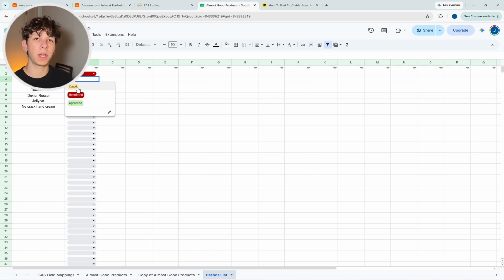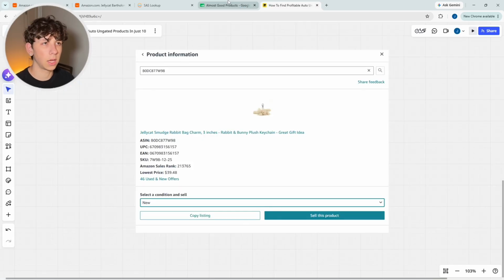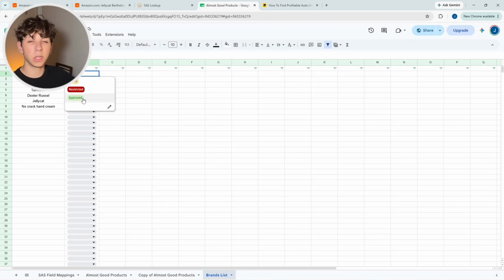And this is going to be a brand that you're going to want to save for when you keep selling on Amazon down the line. And as you start making sales, that brand could eventually become auto approved once Amazon trusts your account more. If you're not seeing that request button, that means that brand is hard restricted, which means they're not accepting applications to sell that product, and it probably won't ever become auto approved. And if you actually can sell the product, like we can see, I can sell Jellycat here, that means that on the entire Jellycat brand, you're actually approved to go out and sell this product.